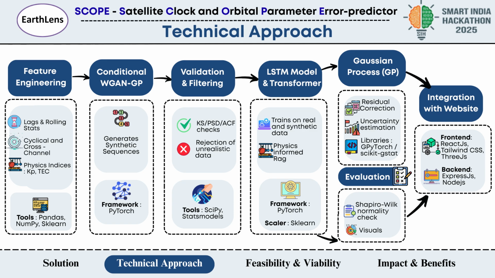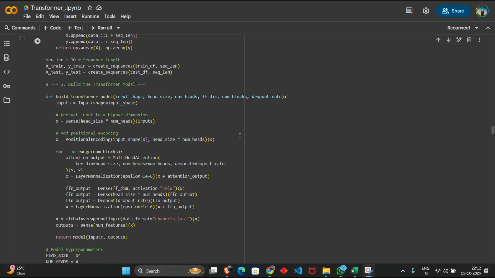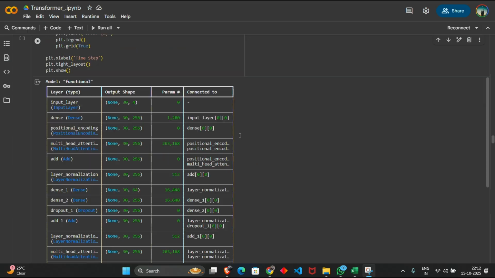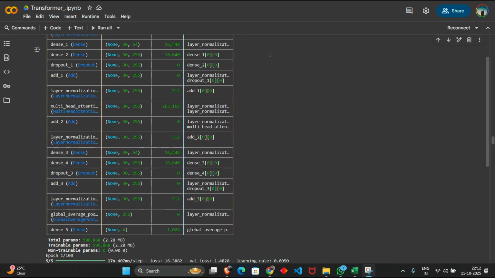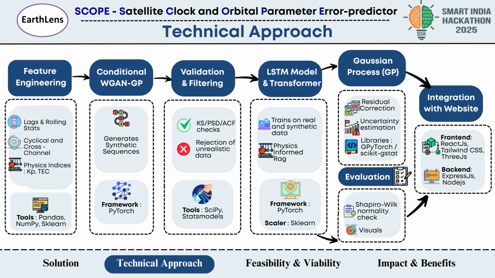Then, we also use the transformer. For longer-term dependencies like periodic patterns that span multiple days, we integrate a transformer encoder. Transformers handle long-range relationships much better than LSTMs because they use attention mechanisms instead of memory cells. This helps the model detect repeating daily cycles or slow drift in ephemeris errors.